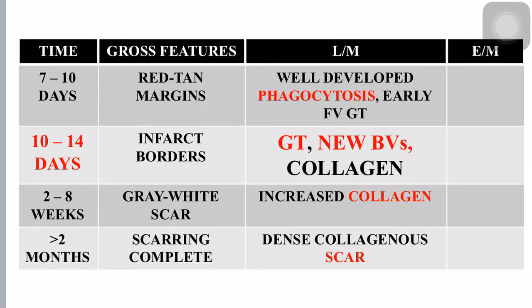And because there is going to be reduced oxygen supply, there will be inadequate adenosine triphosphate (ATP) formation. Because there is reduced ATP formation, the sodium potassium ATPase pump which is present over the cell membrane will not function properly.